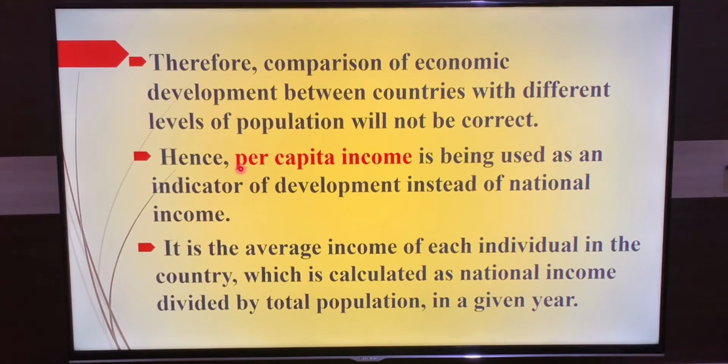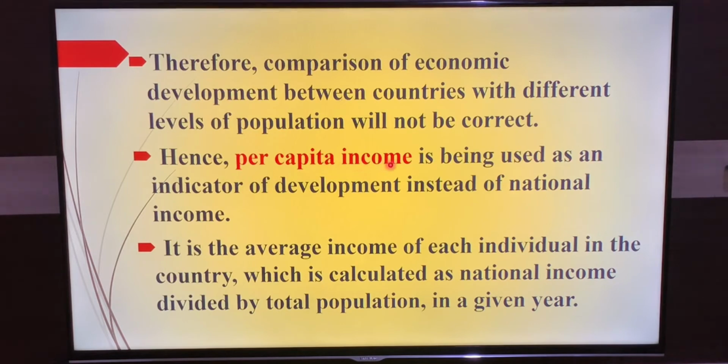Hence, to understand economic development more clearly, instead of taking national income, we will take per capita income. So instead of taking national income into consideration, we will take per capita income as an income indicator.